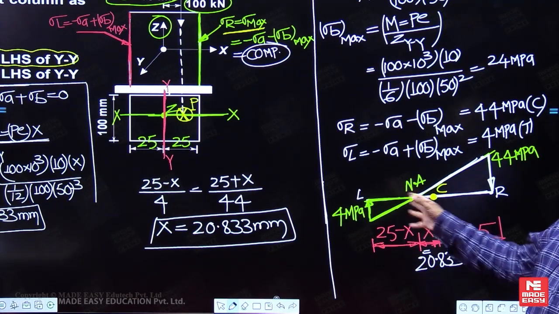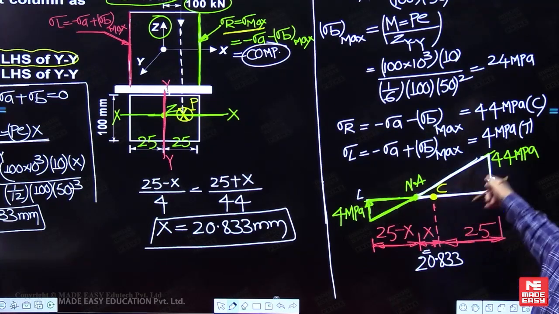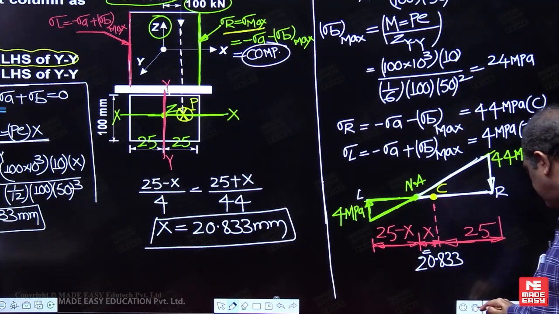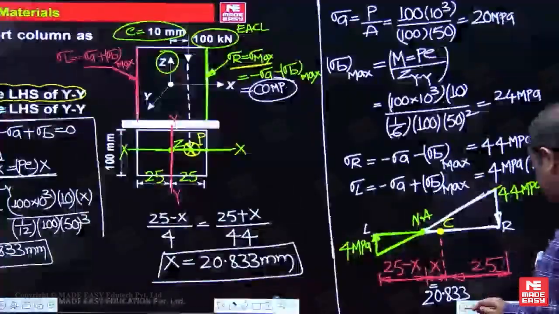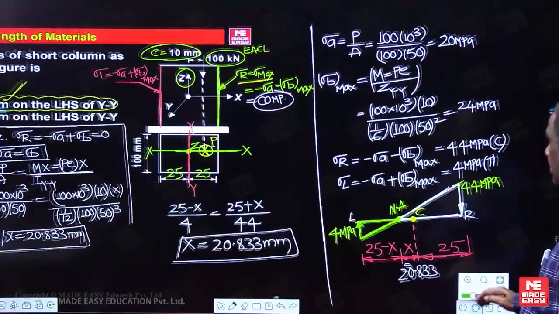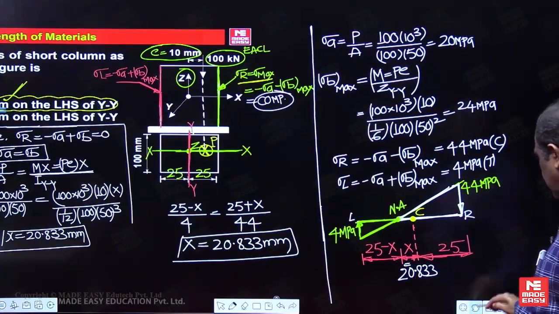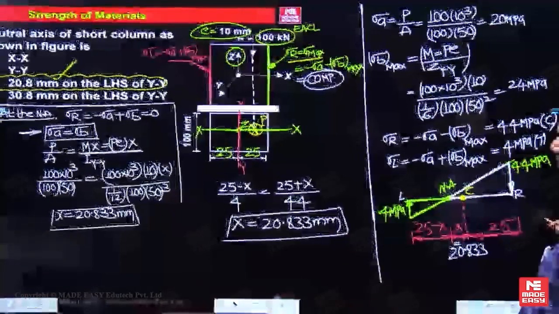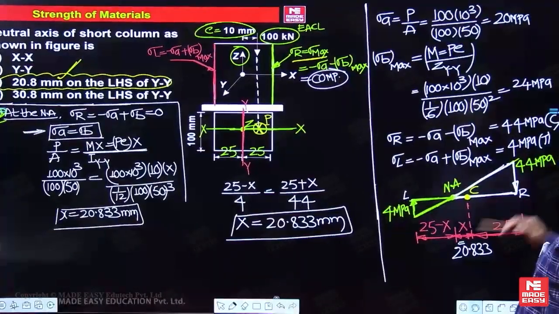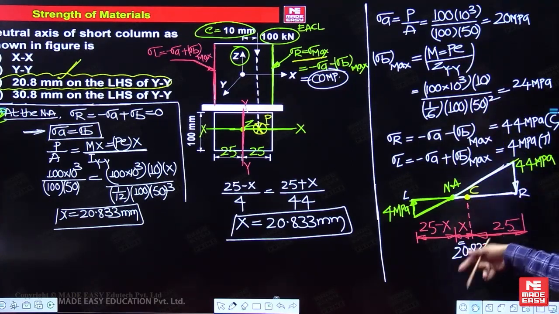So you can do this question two ways. Either you can use the similar triangle concept with the resultant stress variation.